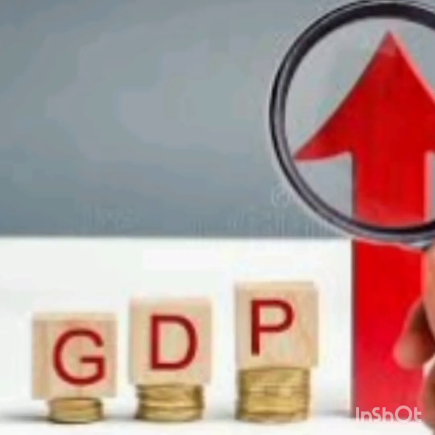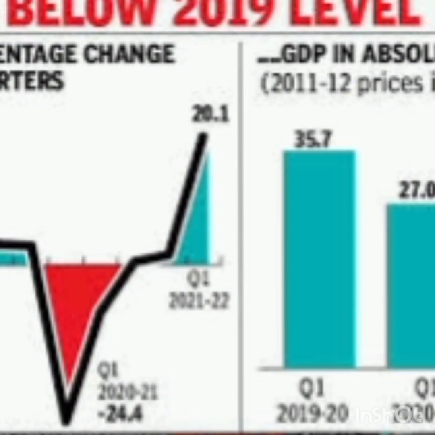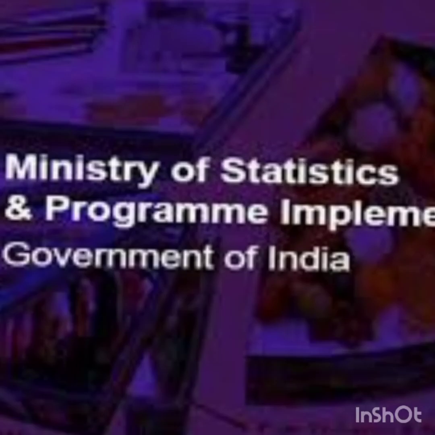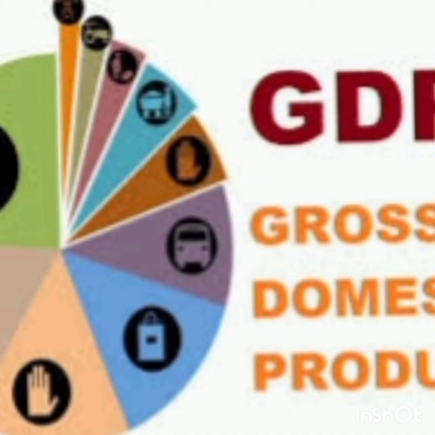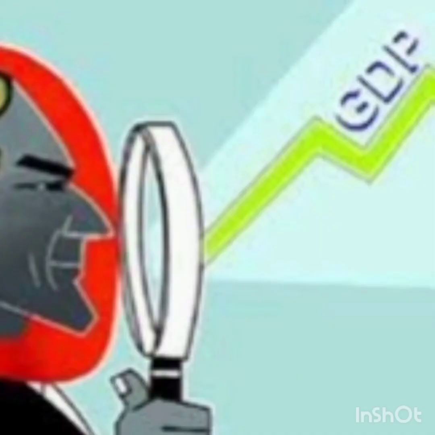The GVA is estimated at rupees 135 lakh crores in financial year 2021-22. In financial year 2019-20, the GVA was rupees 132.5 lakh crores. This was the pre-pandemic year and a mere 1.9 percent growth from pre-pandemic level is observed. However, when compared to last financial year 2020-21, an 8.6 percent growth is observed in GVA.